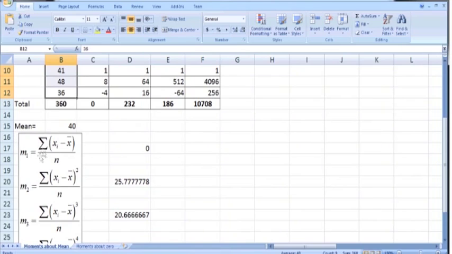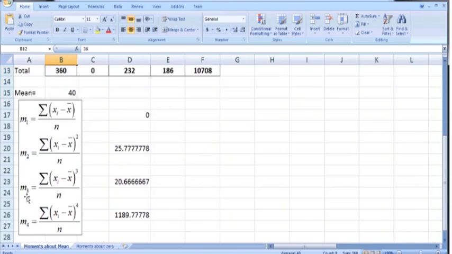M1 is equal to summation xi minus x bar raised to power 1, whole over n, and M2 is the second moment, which is equal to summation xi minus x bar whole square over n. M3 is the third moment, which is summation xi minus x bar whole cube over n, and M4 is the fourth moment, which is summation xi minus x bar raised to power 4, whole divided by n.